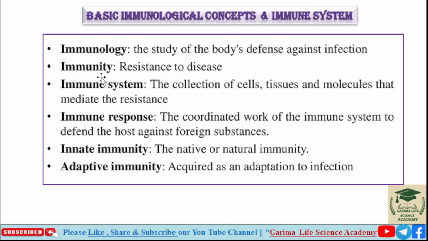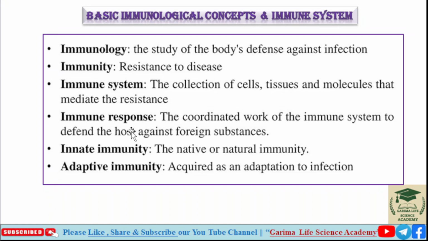Immunity means resistance to disease. Third is the immune system: the collection of cells, tissues and molecules that mediate the resistance. All the cells, tissues and molecules that give resistance to the body are known as the immune system.